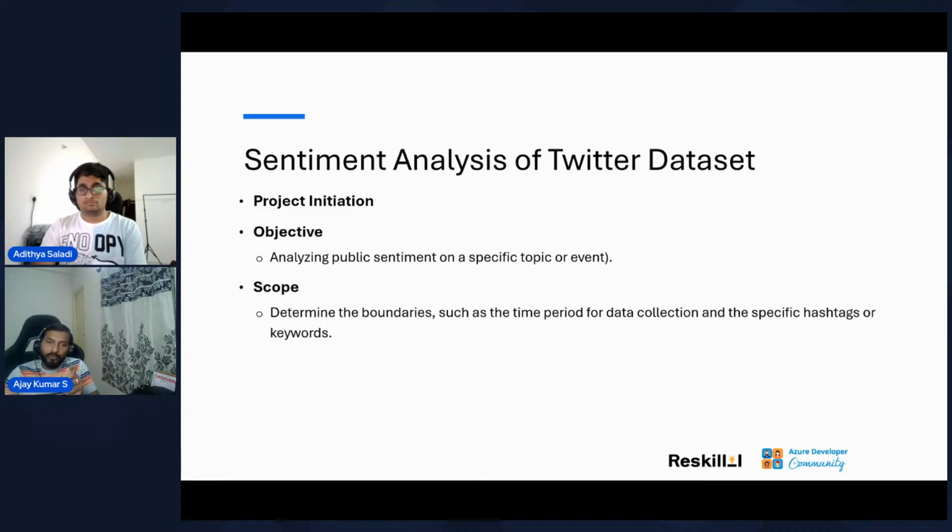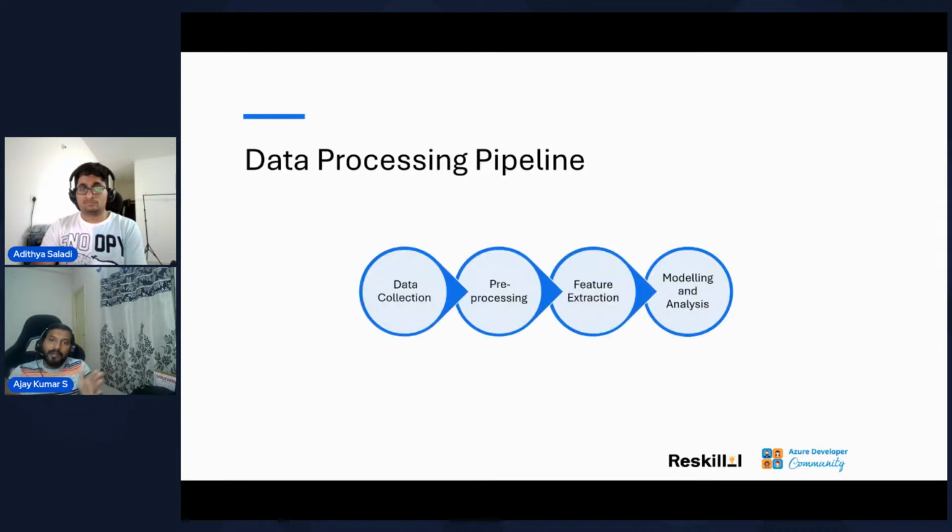So I should be able to track down at a weekly level or a monthly level within that 5 months of data, or I should also be able to filter based on the number of likes. So that is the scope of our project. Now coming to the entire data pipeline, how are we going to build it?